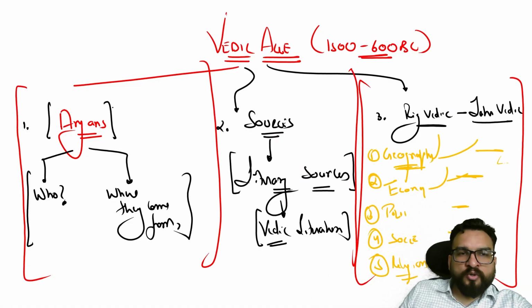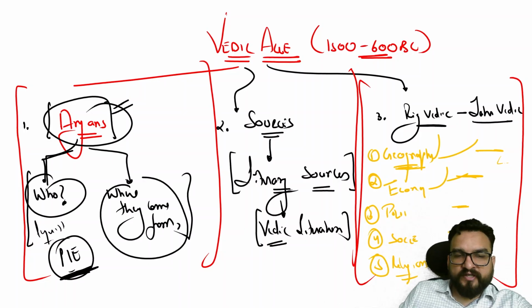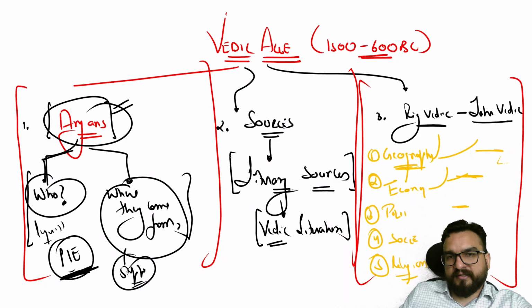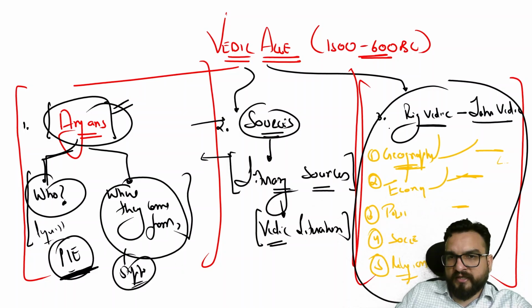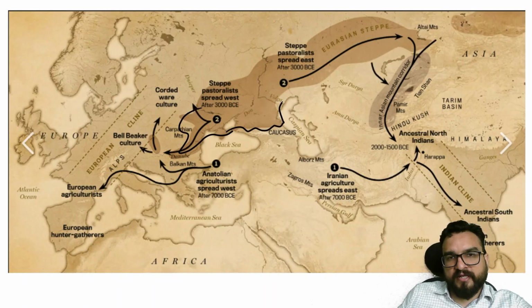So I hope you have understood these Aryans, who they were as per linguists, how they have come to the conclusion that they were Proto-Indo-European speakers, and where they have come from. Steppe theory, I hope you have understood really clearly. Now let us go to the sources, and then we will combine both of them as well. And everything which we are deriving over here will be from these sources only, right? So in the map also you try to see, this is the steppe region. Black Sea above, Caspian Sea. Okay, this is the steppe people.